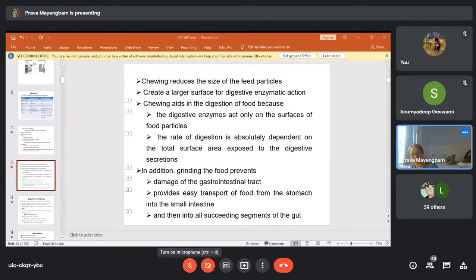That means when the food is in the mouth, it is you who has to decide whether you will swallow it or not. That is the first stage, and it depends on your will. So that is the voluntary stage. The next, which is passing from the pharynx to the esophagus, and then from the esophagus to the stomach, is the involuntary stage. That means that is not beyond your will.